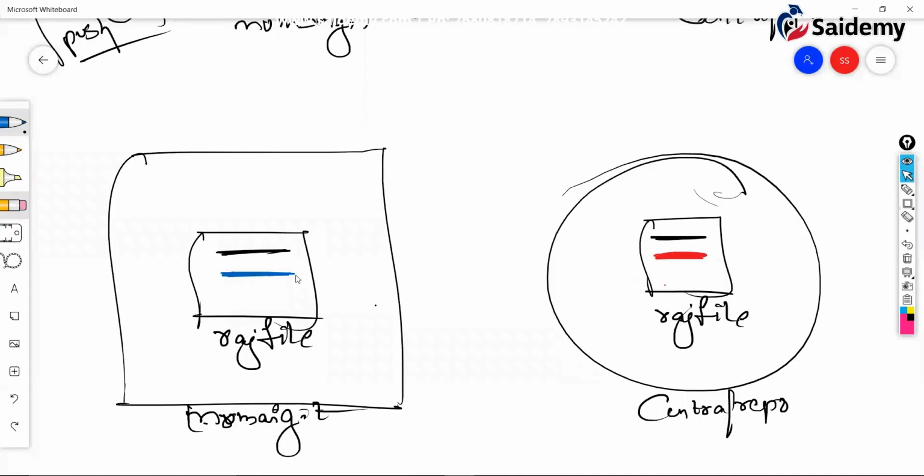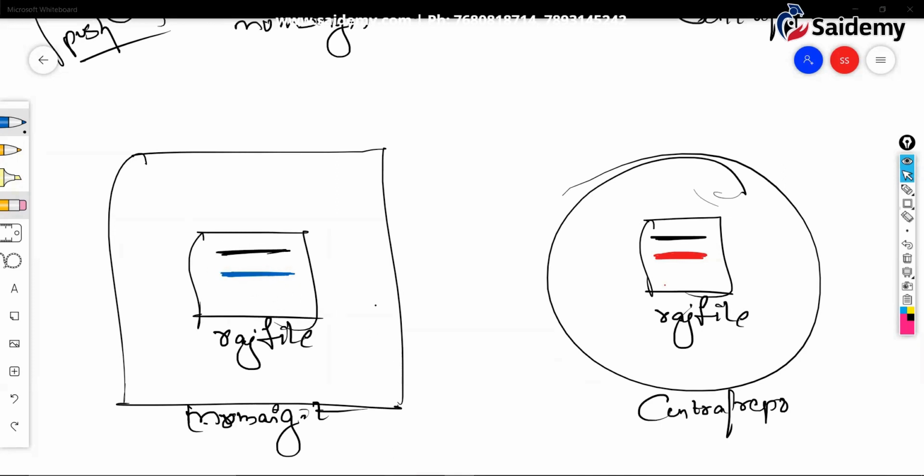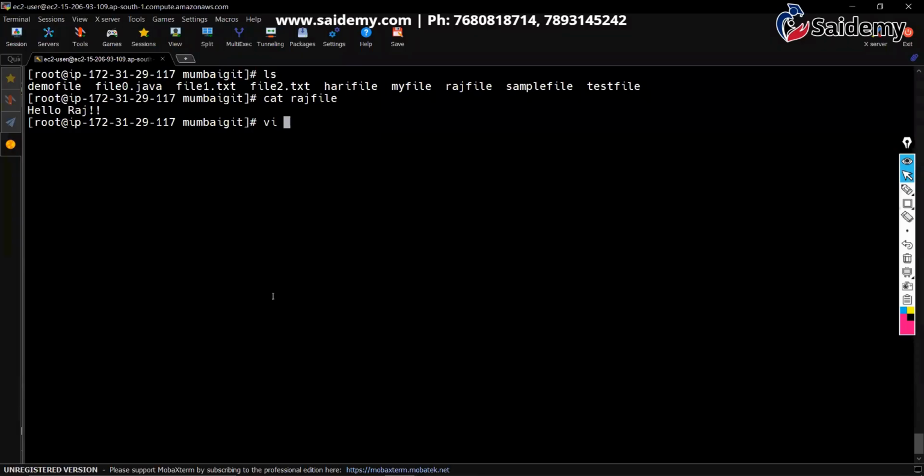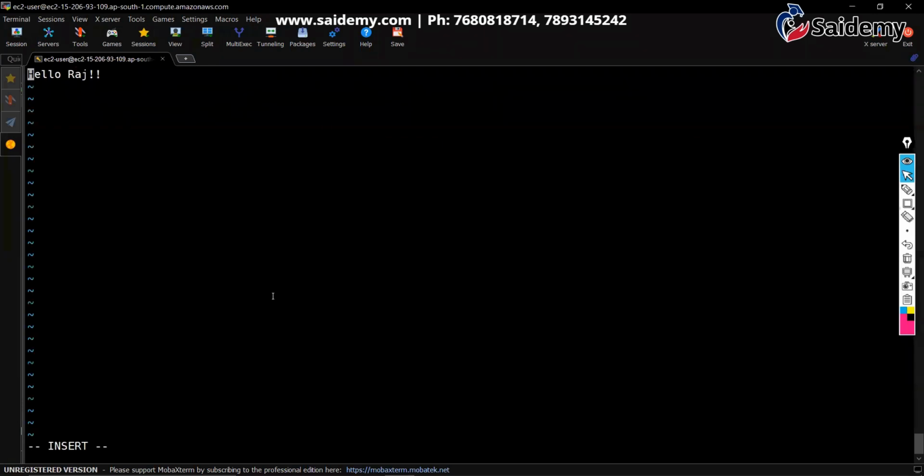Meanwhile, I have added a blue color line in my local repository. vi Raj file. Here I'm adding blue color. Sorry, guys. Meanwhile I'm adding a blue color line.